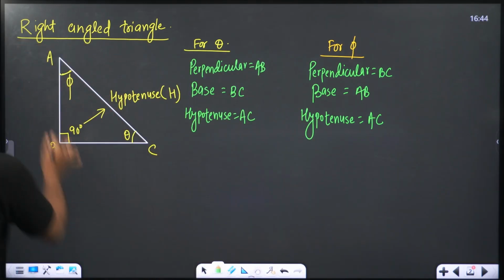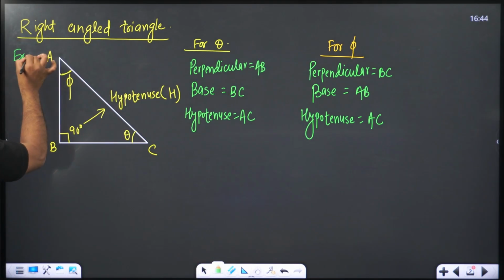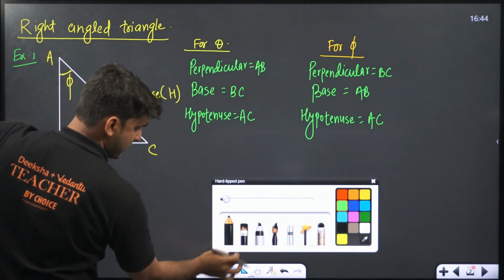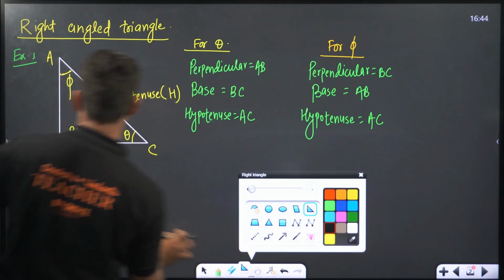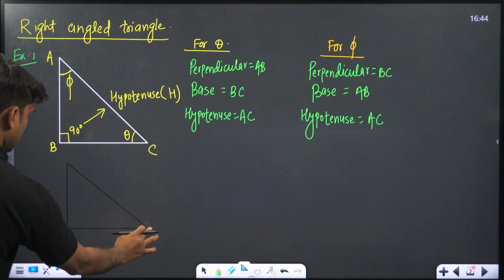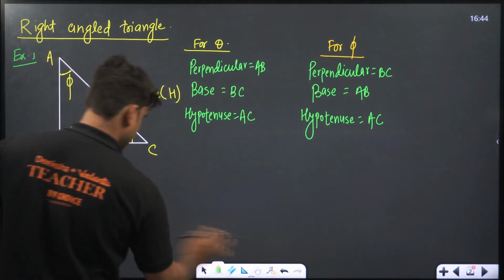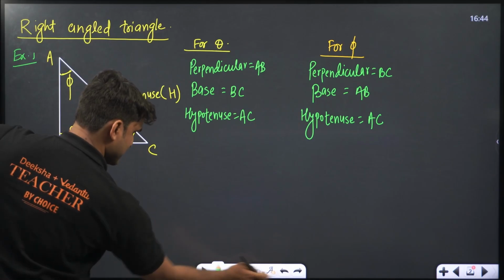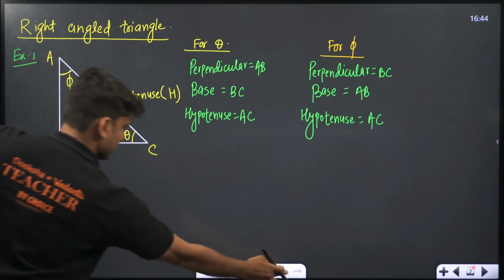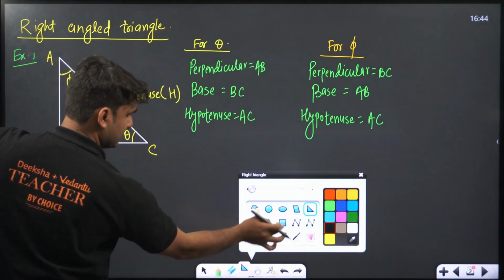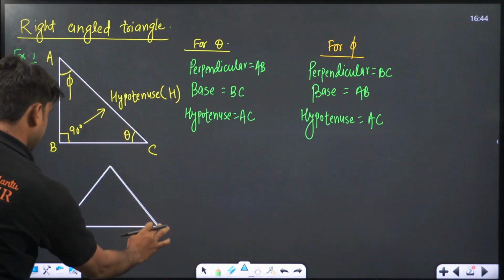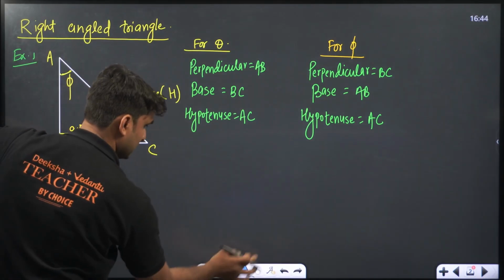One more example. This was example number 1. So I'm taking one more example here, guys. Which triangle have I taken?